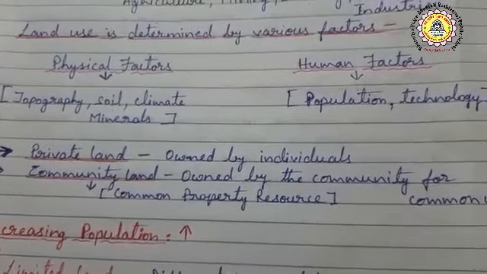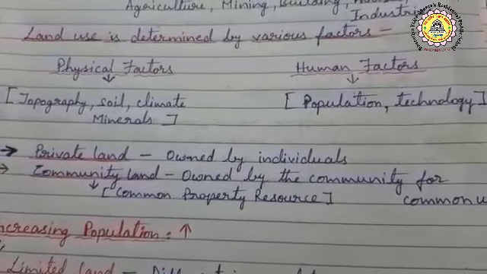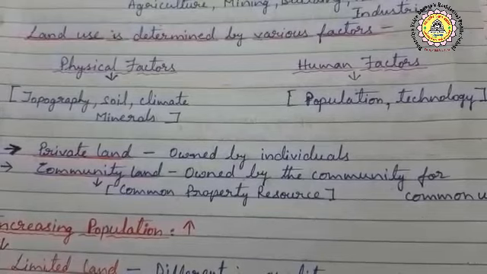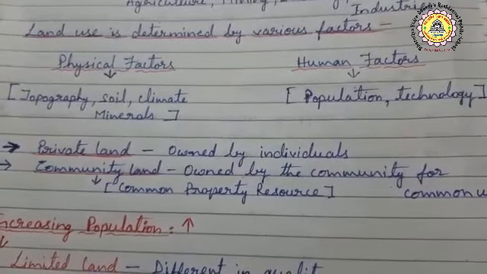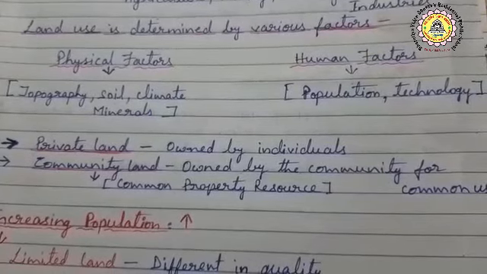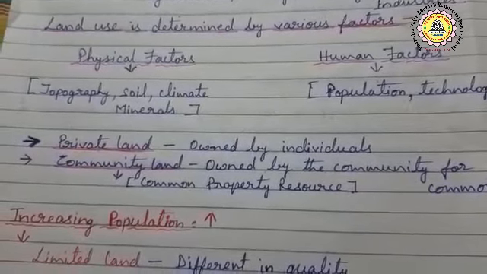Next one is human factors. Under human factors, population and technology. If there is more population, people practice agriculture, and with the help of their technology they make the best use of land. So both of them affect the use of land.